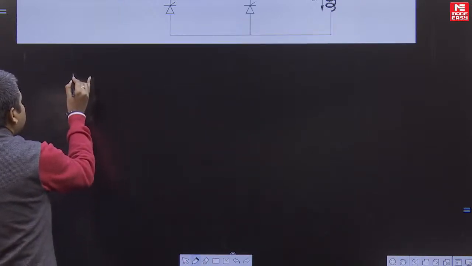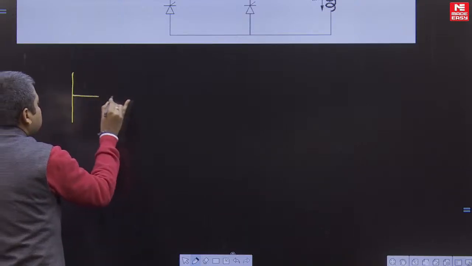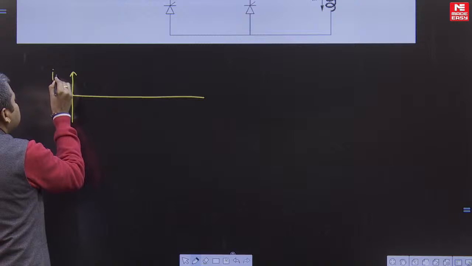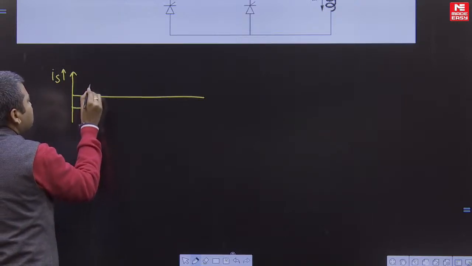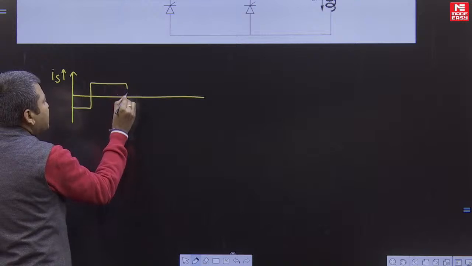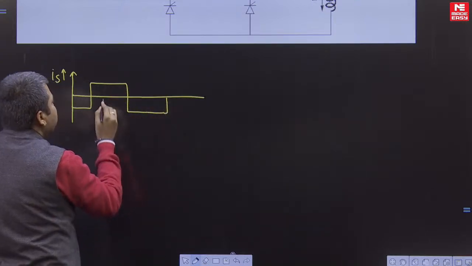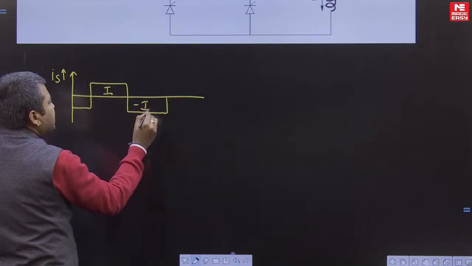So here on the AC side, the supply current is a square wave. I hope you are all familiar with this. This is the shape of the supply current. Because the load current is constant, the supply current is a square wave. Positive current is I naught, negative current is minus I naught.